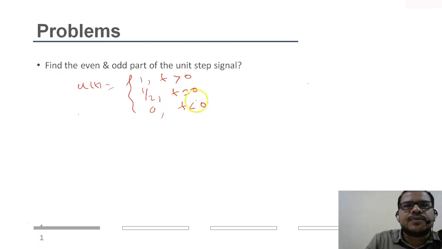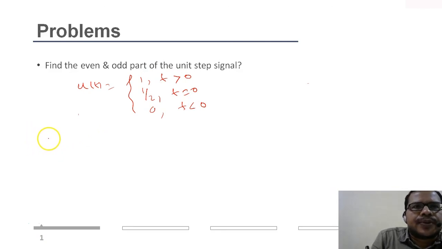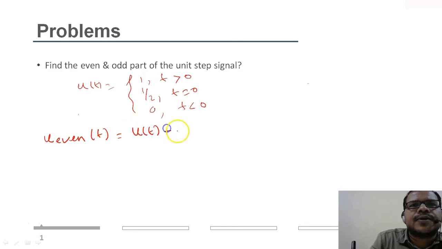Now let's see another problem. You are given a unit step signal and you find the even and odd part of the signal. Here I have defined the unit step to be 1 for t greater than 0, half at t equal to 0, and 0 for t less than 0. How can I find the even part of a given signal? The even part of the unit step is u of t plus u of minus t, divided by 2.